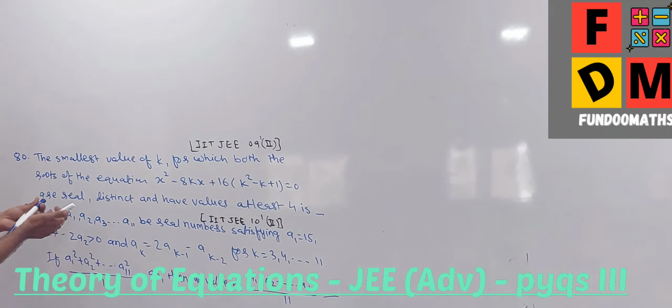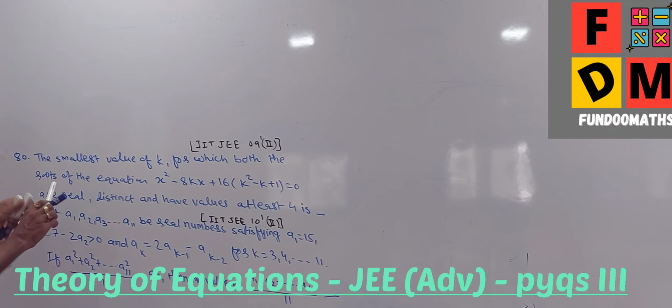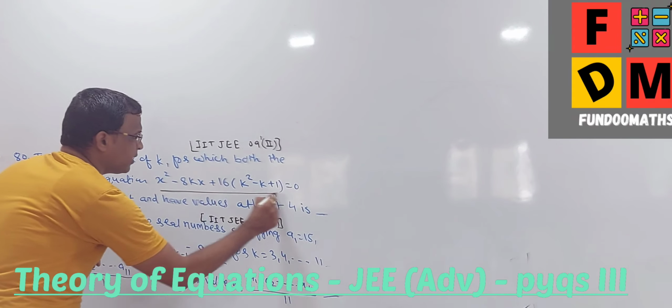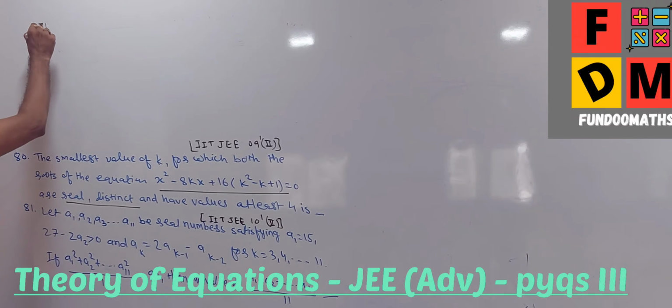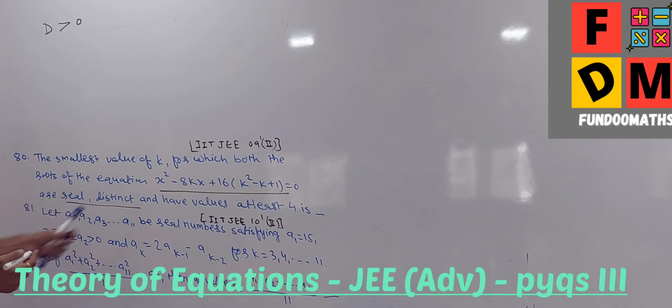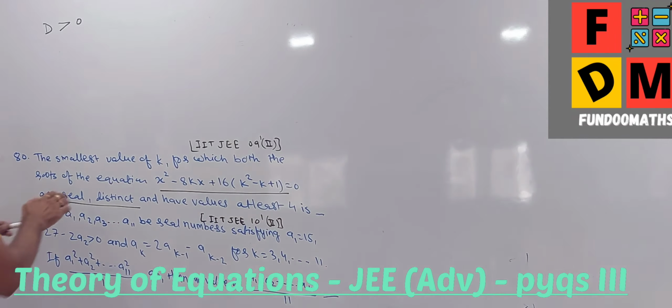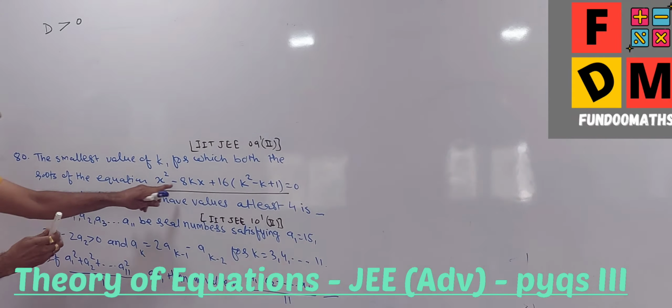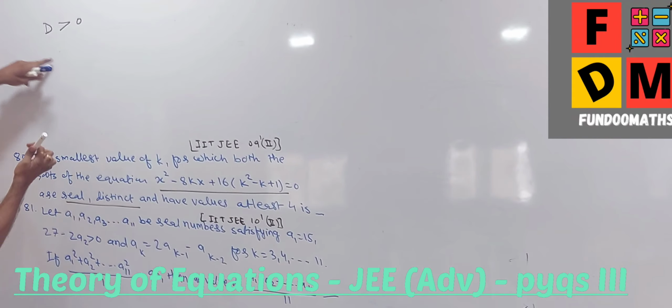So first and foremost, I have something to underline, which is real and distinct. Whenever it's a quadratic and real and distinct, what does it indicate? Discriminant is greater than 0. Not equal to, it is always greater than because it is distinct. So I have this as my first condition. b square minus 4ac, the discriminant, is greater than 0.